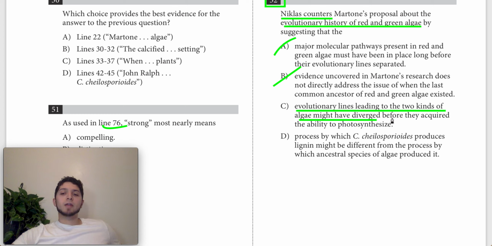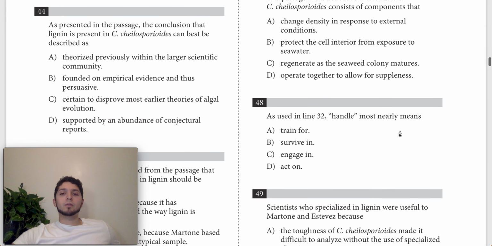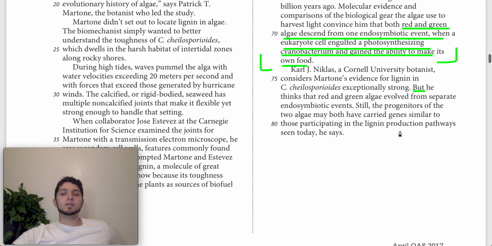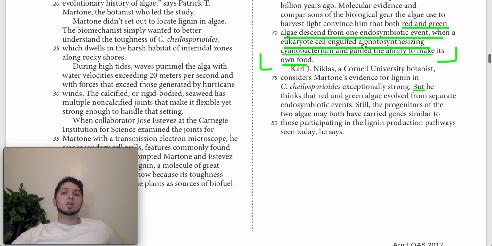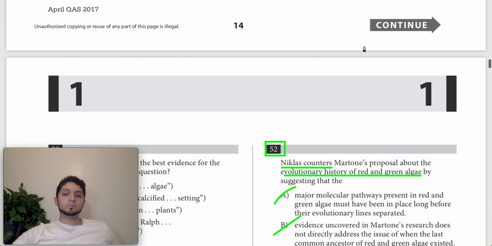But we want to make sure that Nicholas would counter it by saying that they diverged before they acquired the ability to photosynthesize. And we should remember that when we're talking about photosynthesis in this passage, we're talking about photosynthesis in the context of this endosymbiotic event. So Martone says that there was one endosymbiotic event, and basically that was what allowed the shared common ancestor of red and green algae to photosynthesize.